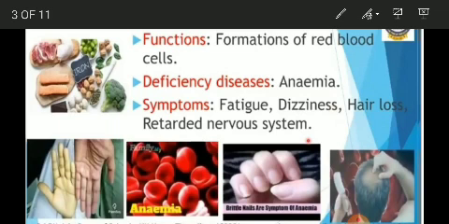Brittle nails. You can observe the brittle nails. Brittle means they just break very easily. So if the iron content is less, then what happens? These are all the symptoms we can observe in the person. Understood? So he will be suffering from the disease, that is anemia.